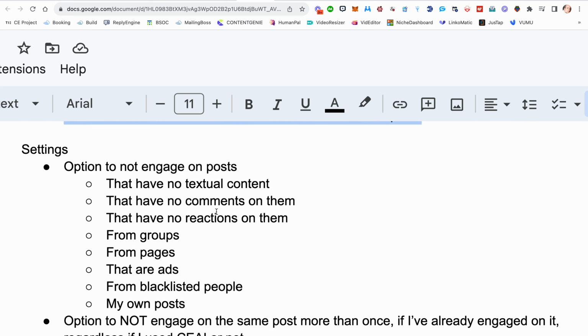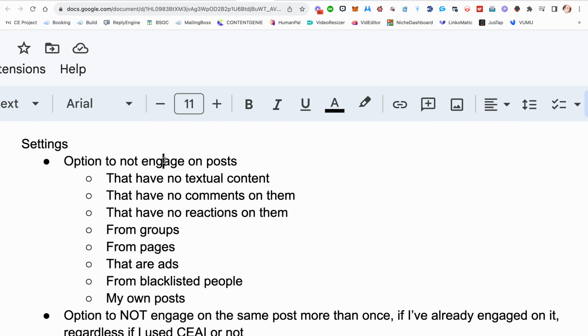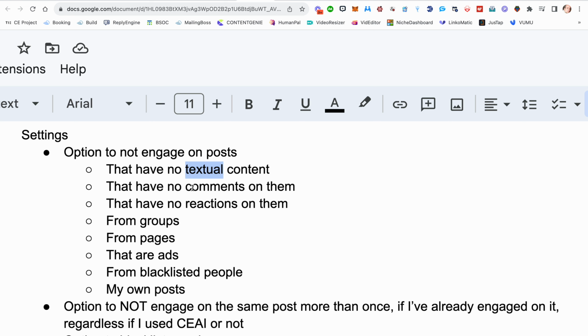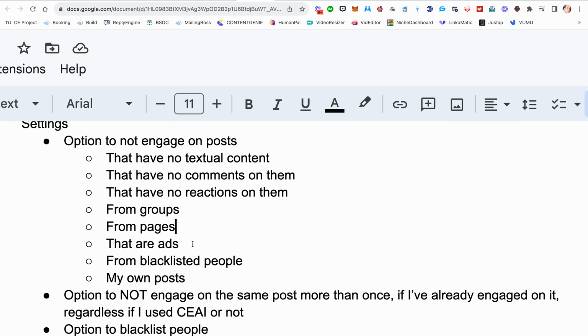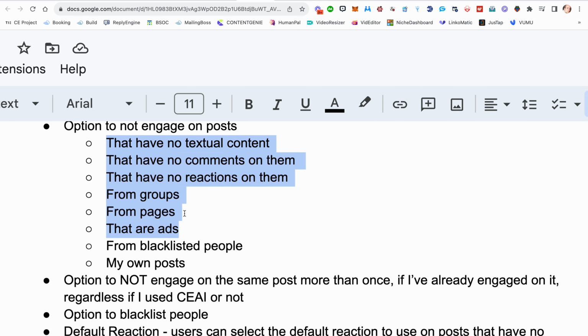So here are different settings options we'll have, right? You'll have an option not to engage if there's no textual content, if it's just an image post. If it's a post with no comments, if it's a post with no reactions, if it's in a group, if it's on a page, if it's an ad. All right, these will be options. You can say, hey, if one or more of these comes up, don't post.